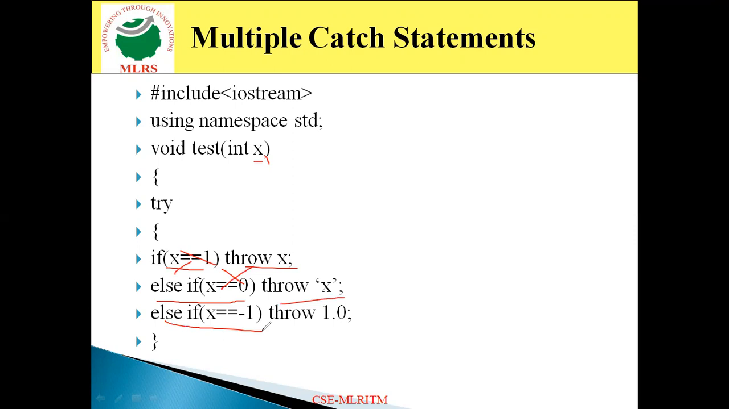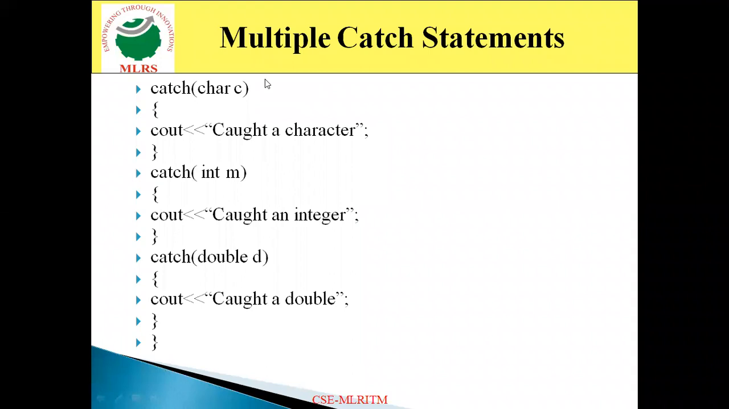Again it comes to this one. If x is equal to -1, -1 is equal to -1, it matches. So it executes throw 1.0. Throw 1.0 means 1.0 is a decimal value. So here it comes to the first catch block. It is a char data type, so it does not execute. Again make the comparison with the next catch block with the int type. Again it is not matched, so it does not execute this one. Again come to the next one, catch. Here it is a double, so it matches. So it executes caught a double. So the appropriate catch block will execute among multiple catch blocks.